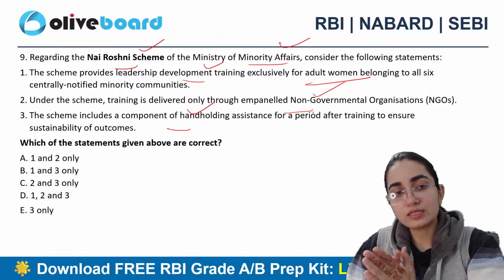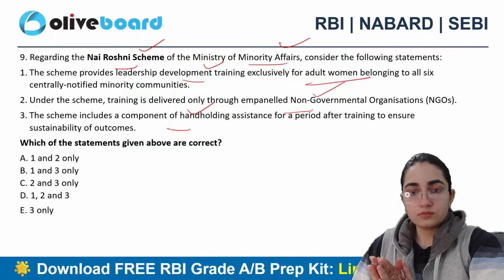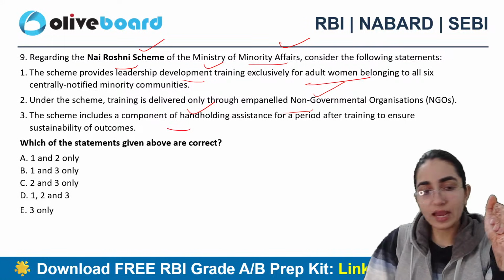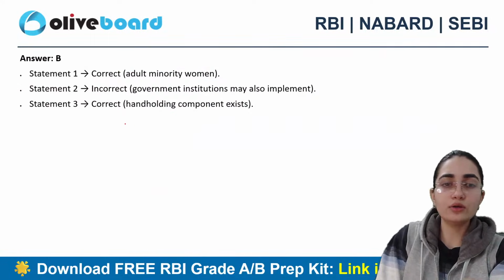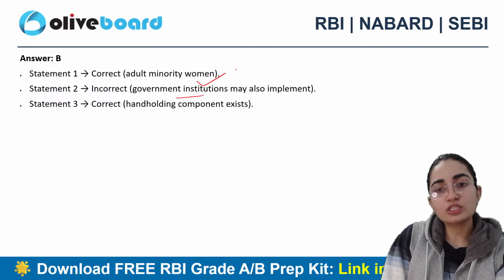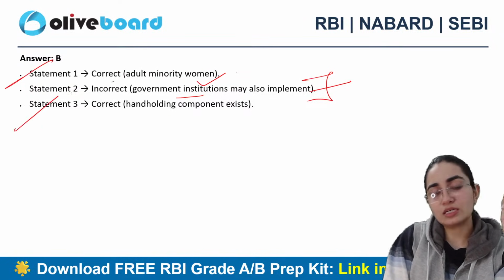Which one is exactly the correct answer? Exactly, very simple to answer. B only. First and third is the correct answer here. You can clearly see that government institutions may also implement it, and that is the exception here. Otherwise, first and third statements are all correct.